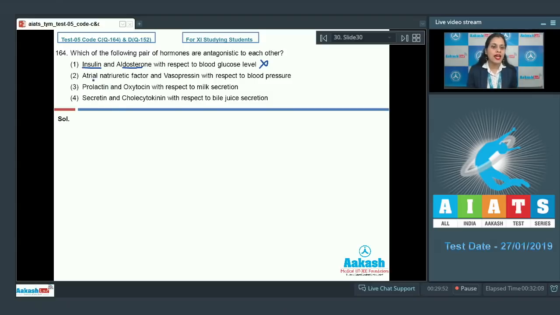The next statement is atrial natriuretic factor and vasopressin with respect to blood pressure. And as it is a correct statement, so this is a correct answer to our question. Atrial natriuretic factor acts as a vasodilator and it functions to restore the increased blood pressure.